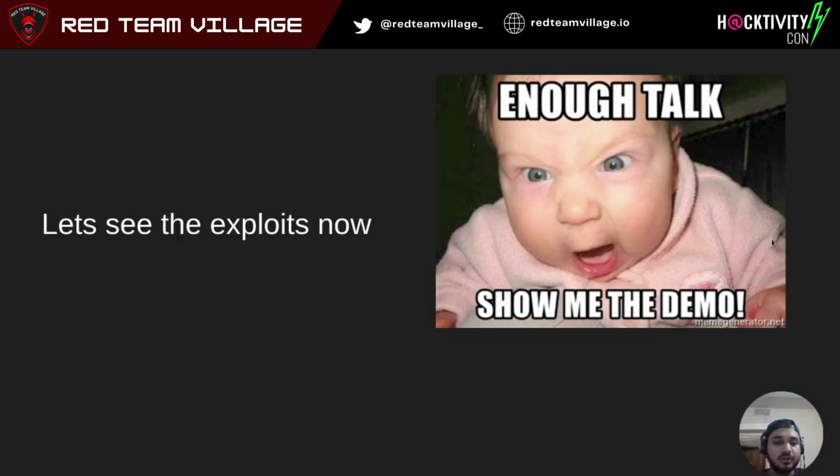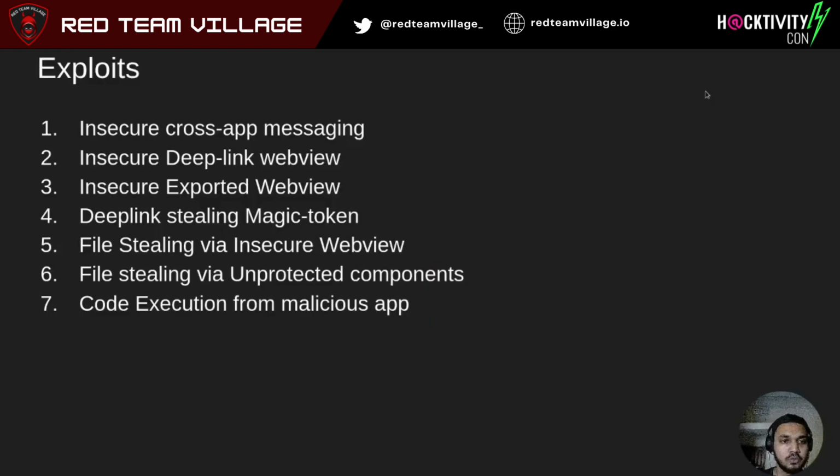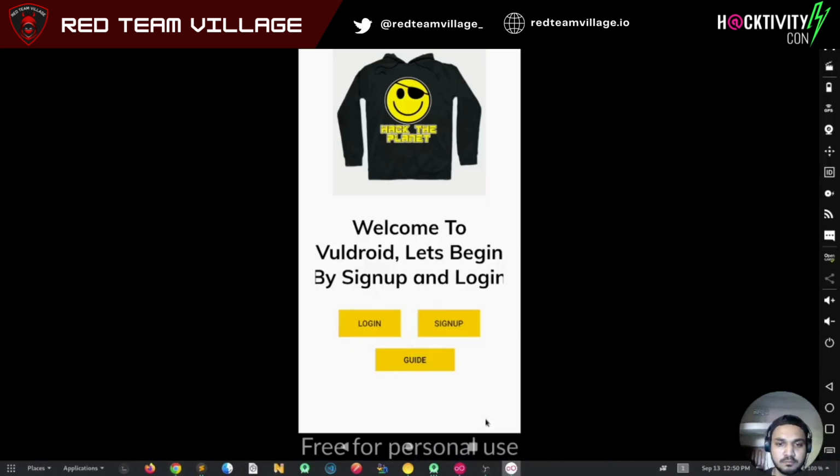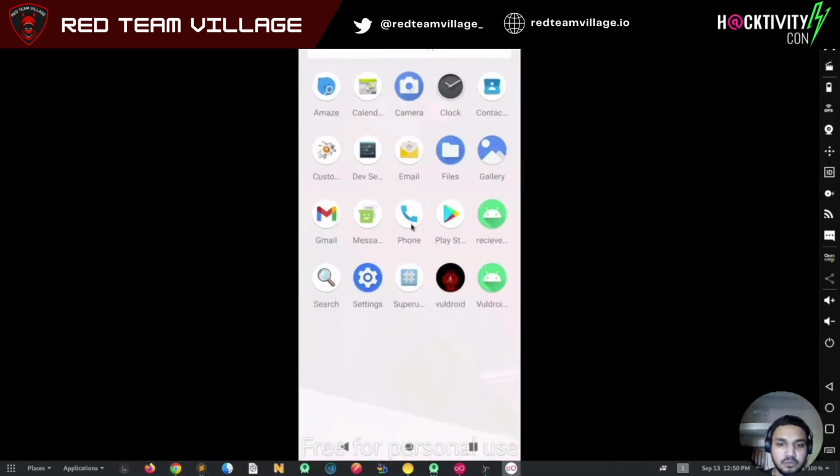Now so far we have just seen the theory part of this. So now let's move to the demo section. Let's see all of these exploits in our demo application. For the demo purpose, here we are using an application that is called Insecure Android. This is an intentionally vulnerable application. I'll also link this in the slides, and also attach a link later. So let's see what this application is, just an overview.